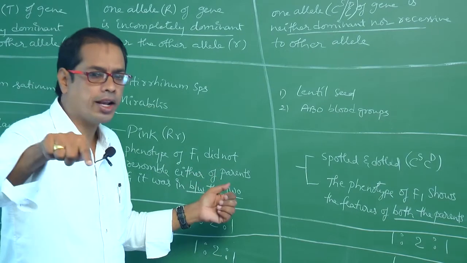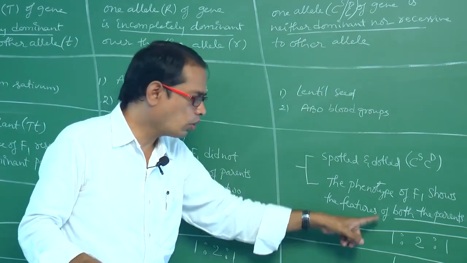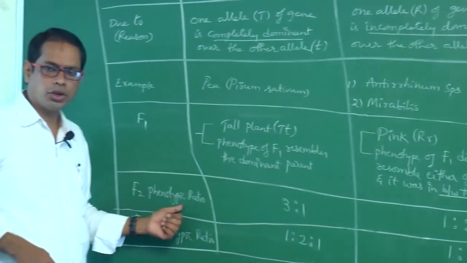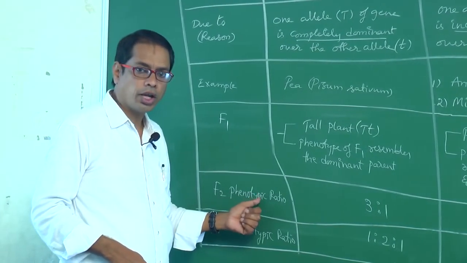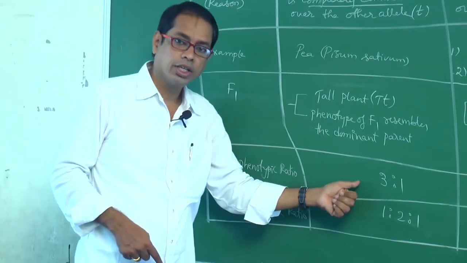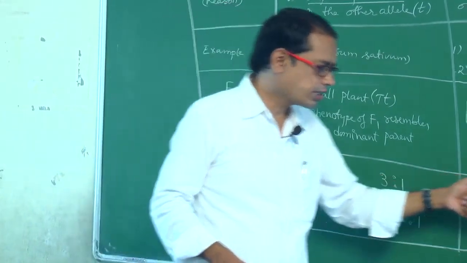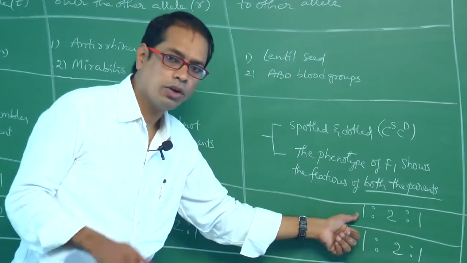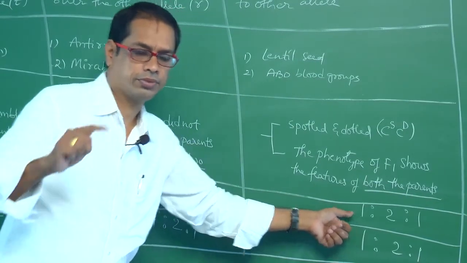Features of both the parents means we have to say codominance. Right. F2 phenotypic ratio in complete dominance is 3:1. Whereas here 1:2:1. Whereas here 1:2:1.